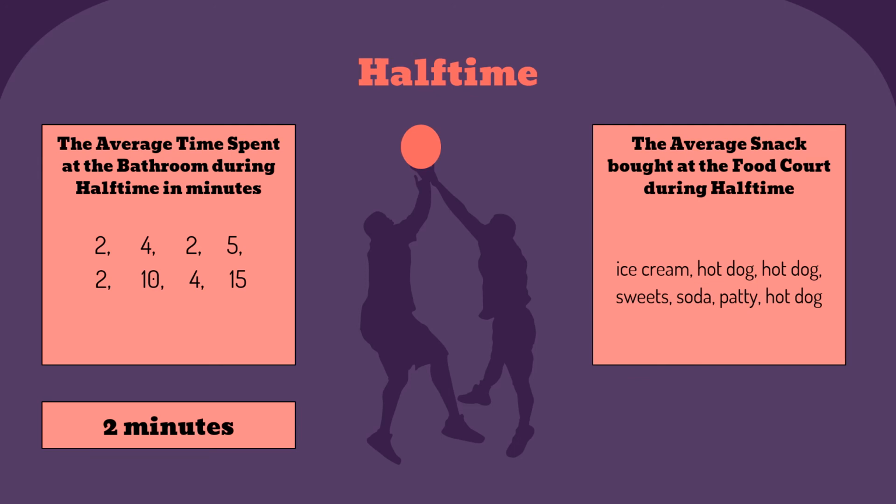In the second data set, we want to know the most popular snack bought at the food court during halftime. We have a record of all the snacks bought. Which one appears the most? That's right, the hot dogs. Therefore, the most popular or average snack chosen was the hot dog.